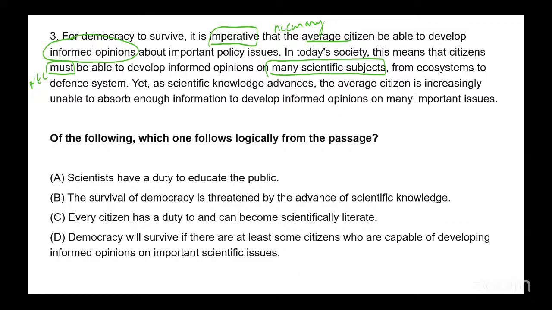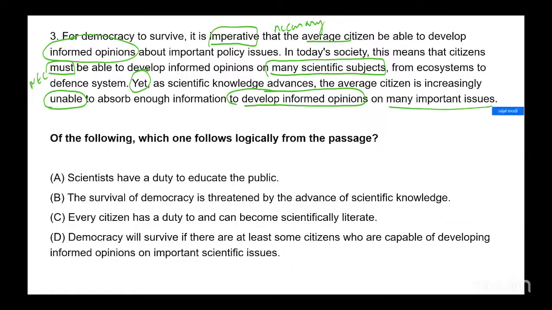Yet, always an important word, yet, but, however, as scientific knowledge advances, the average citizen is increasingly unable to absorb enough information to develop informed opinions. So the average citizen is unable to develop informed opinions on many important issues.